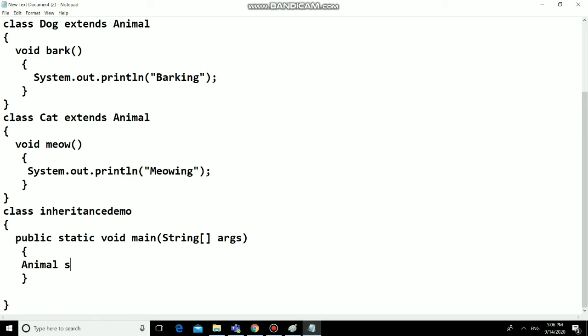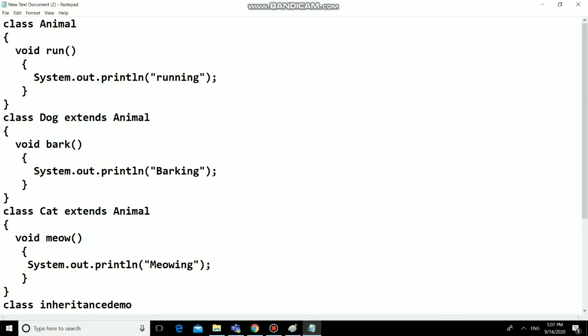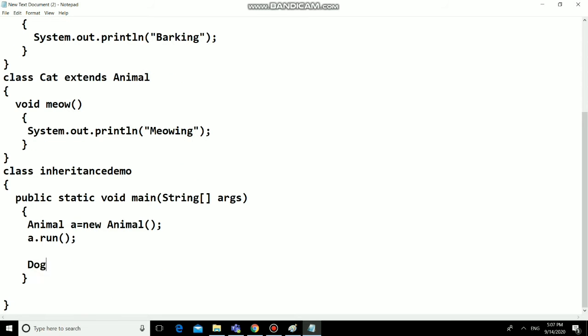First I will create the object of animal. The animal object can directly call its run method. This is possible. Now the dog object can call the bark method easily.